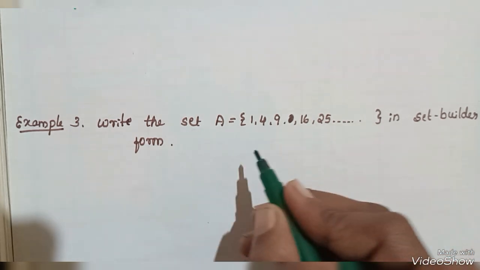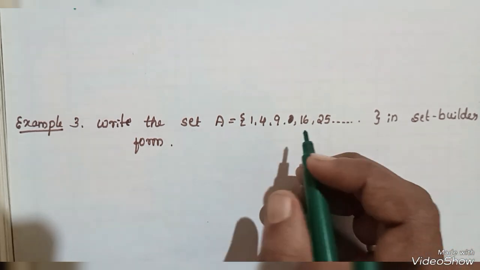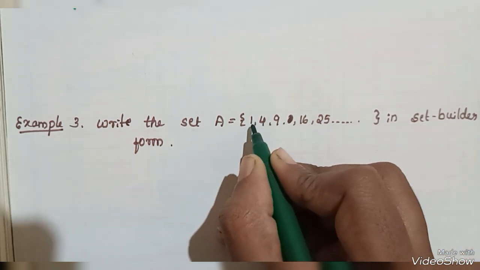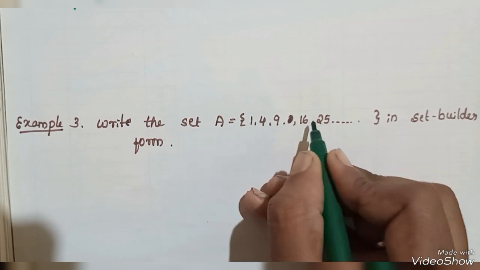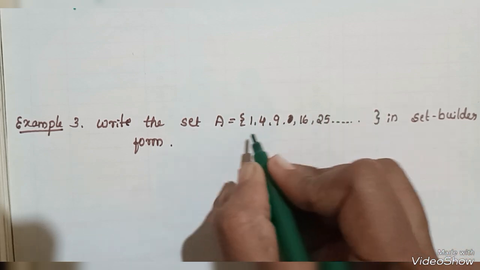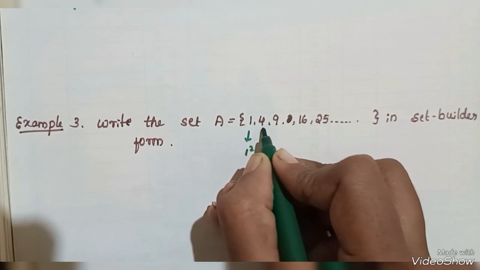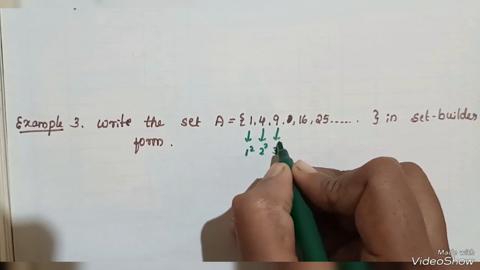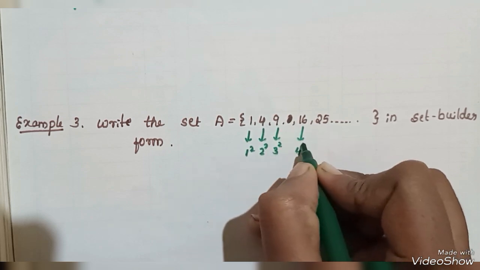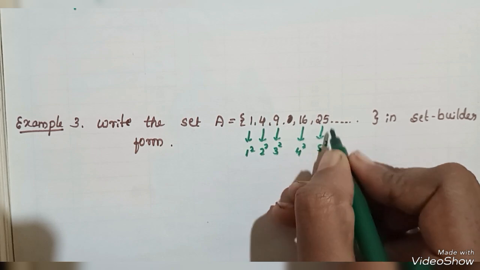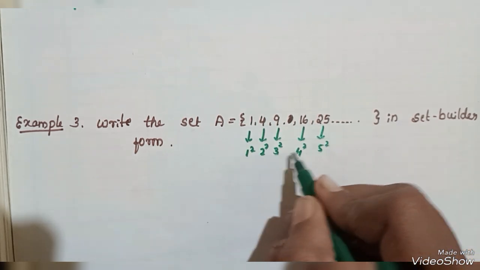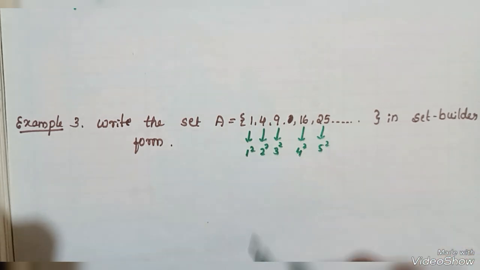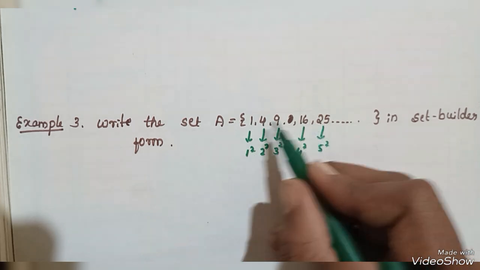Okay, first we have to check the numbers. There is a common characteristic here: 1, 4, 9, 16, 25 and so on. Therefore 1 can be written as 1 square, 4 can be written as 2 square, 9 can be written as 3 square, 16 is 4 square, then 5 square, and so on. These are the squares of natural numbers. Here 1, 2, 3, 4, 5 are natural numbers, and they are in the form of squares.